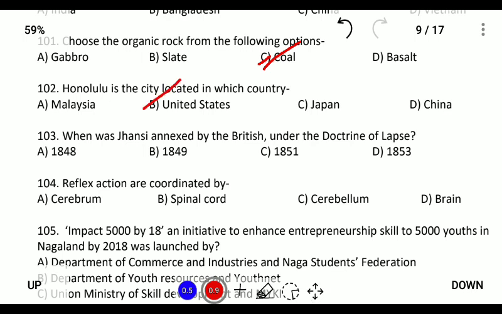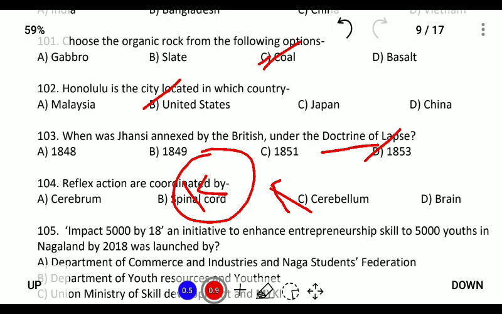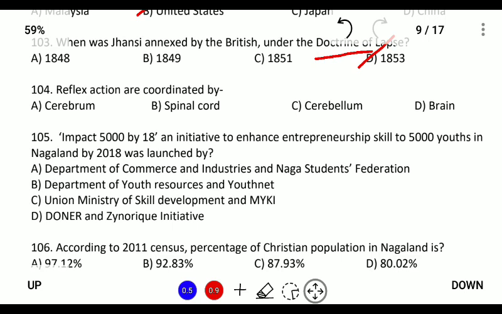When was Jhansi annexed by the British under the Doctrine of Lapse? So, under Doctrine of Lapse, Jhansi was annexed in 1853, and this Doctrine of Lapse was introduced by Lord Dalhousie. And under this, if a king of a kingdom does not have a legitimate son, so in that case, the kingdom will be transferred to the British Empire, and this is also known as escheat or the doctrine of lapse.